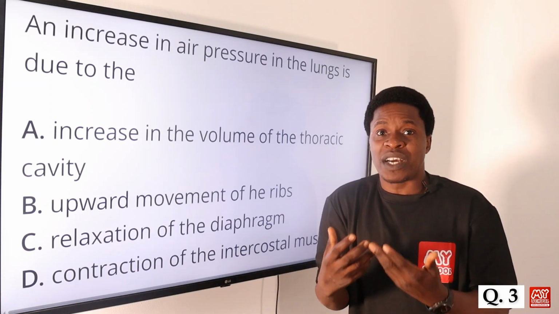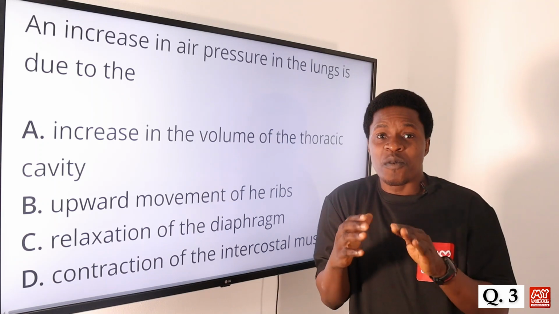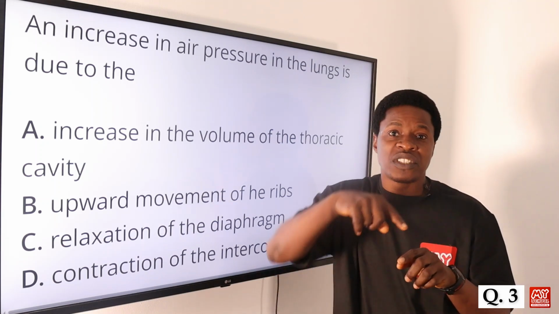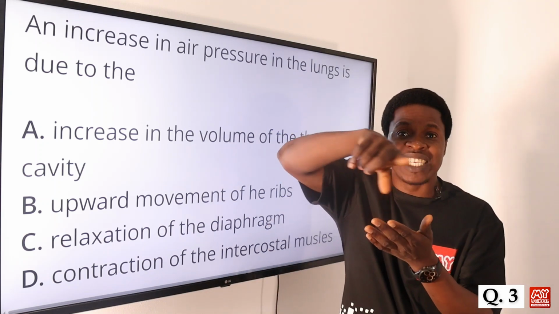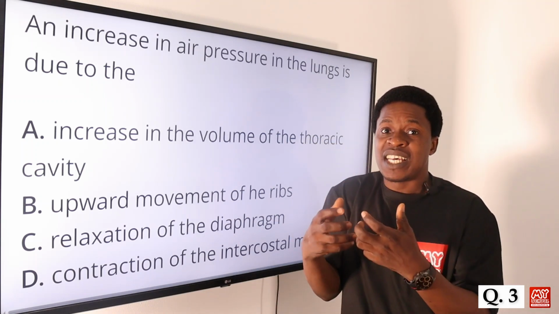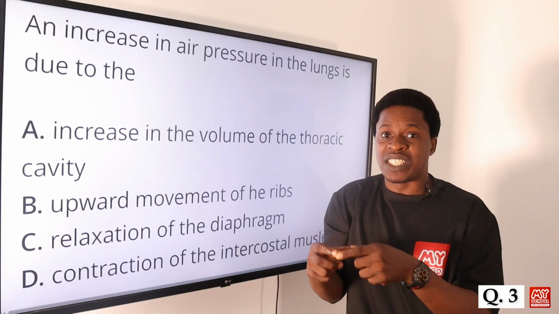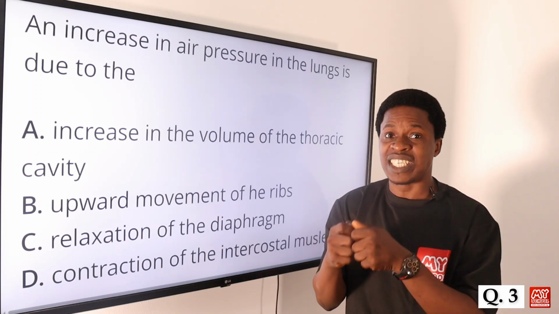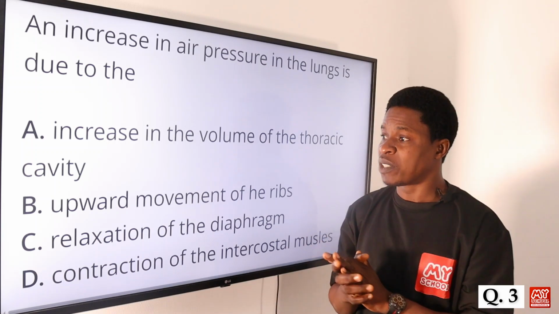The pressure that is present in the lungs now becomes more compared to the pressure that is present in the atmosphere. So in that case, it will increase the volume of the air, the air pressure that is present in the lungs, more than that. So what is responsible for that?